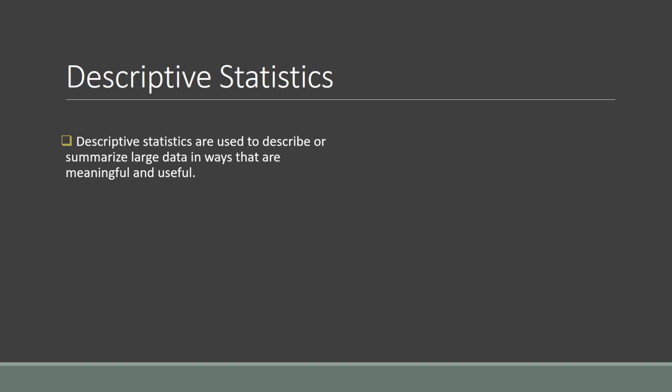Now let us take an example of what this definition wants to say. For example, you have the weather information, or the record of weather information of your country for a particular year.